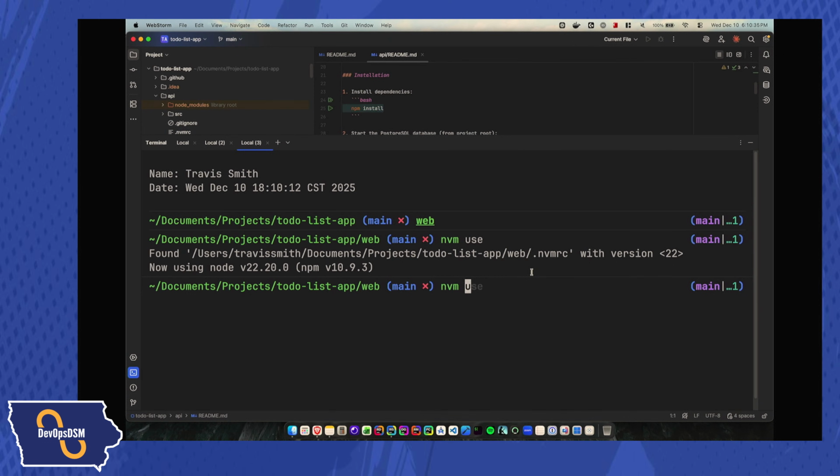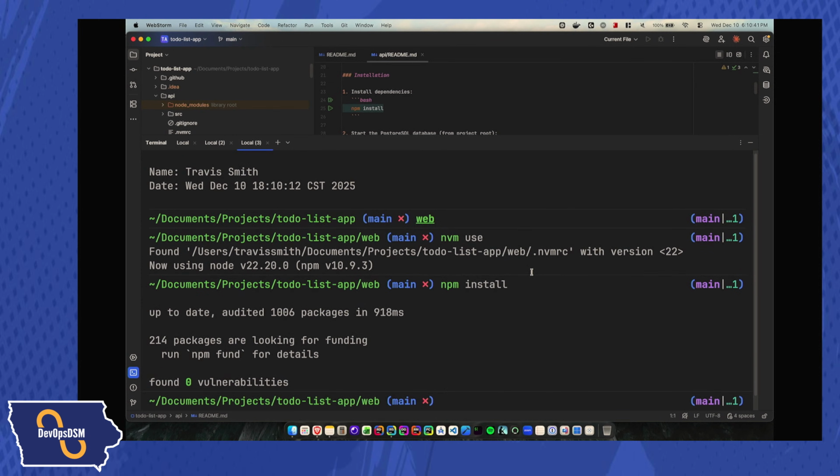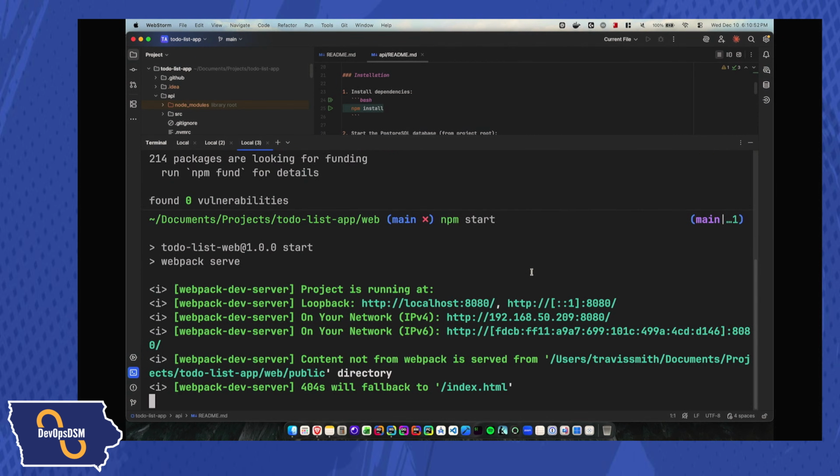And let's see, npm install. I know there's shortcut commands. I like to type stuff out so you guys understand exactly what I'm writing. I'm not using aliases so you don't know what they are. But if I can do npm start, that'll get the web part going.